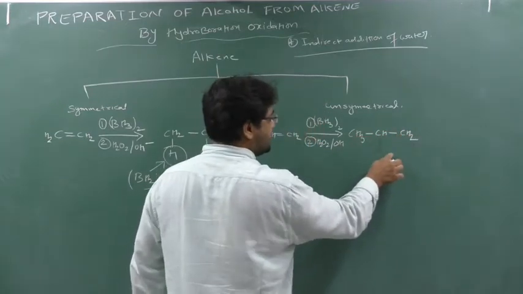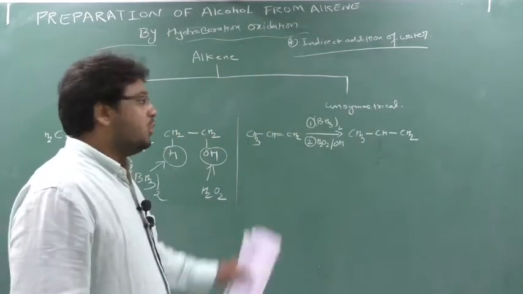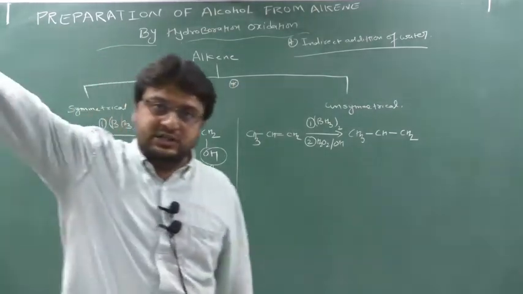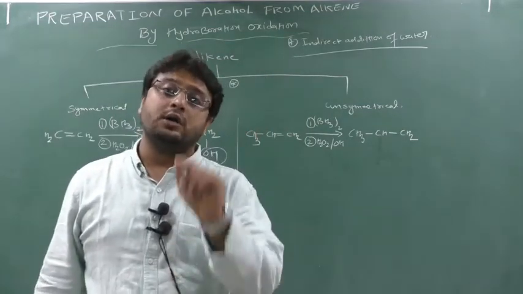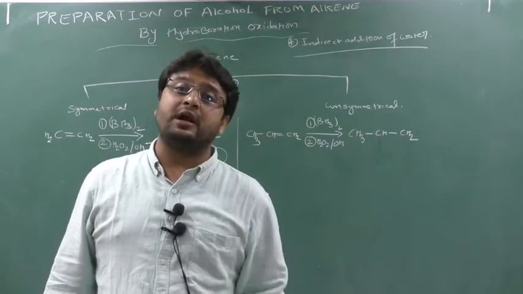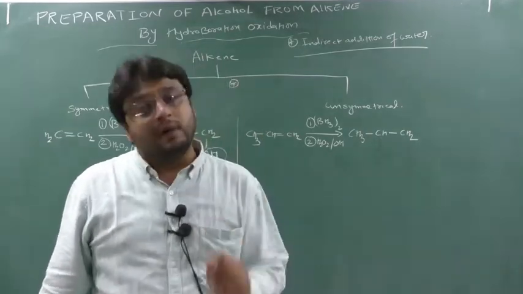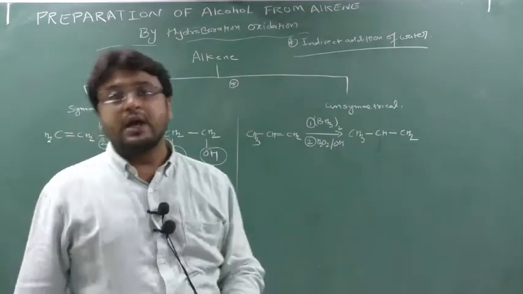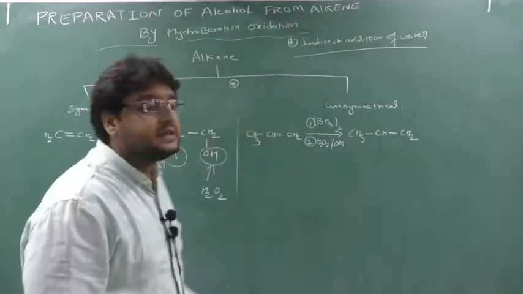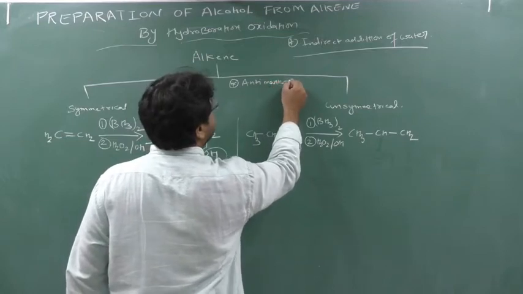I can put here OH or here OH, or here H or here H. So where can I put? I have to put OH according to the Anti-Markovnikov rule. So please remember, in the first preparation of alcohol from alkene using acid catalyzation, in unsymmetrical alkene the key point is the Markovnikov rule, whereas in the preparation of alcohol from unsymmetrical alkene by hydroboration oxidation, the key point is the Anti-Markovnikov rule.